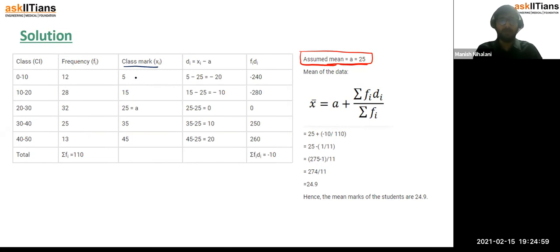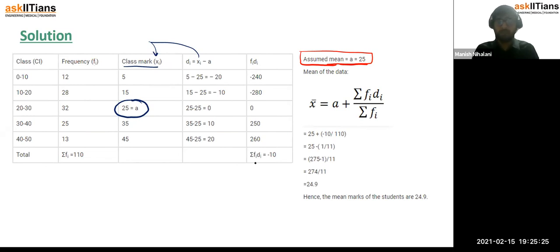So we said the class marks are 5, 15, 25. Now we have assumed a as 25 already. Next step is to calculate deviations. So deviations would be just xi minus a, xi minus 25, and so on. Multiply those deviations with the frequencies which were given. So fi di.